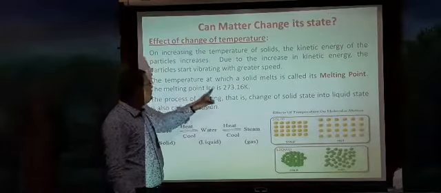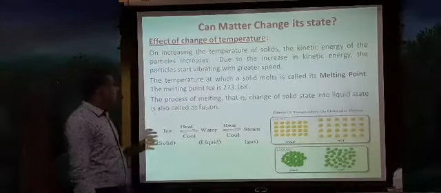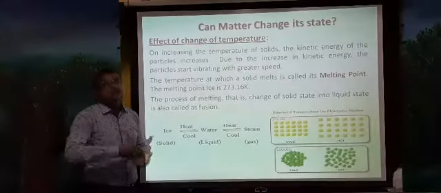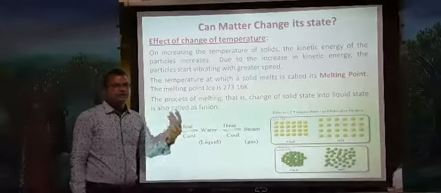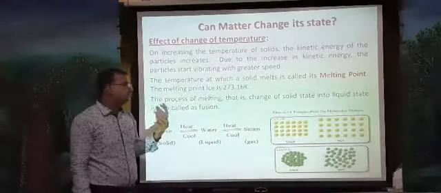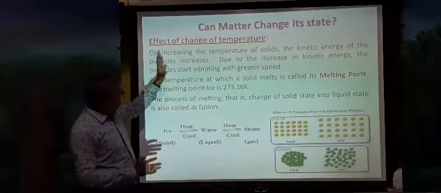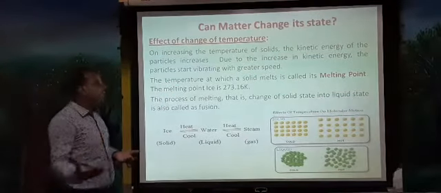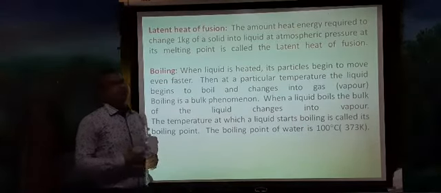The melting point of ice is 273.16 kelvins. The process of melting, where the solid state changes to the liquid state, is called fusion. When the process of changing solid into liquid is called fusion. In this way, a solid can change into a liquid on heating or on increasing the temperature.